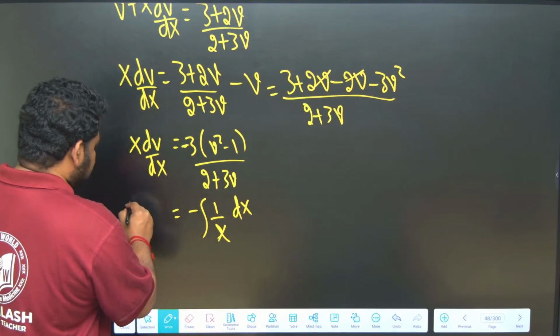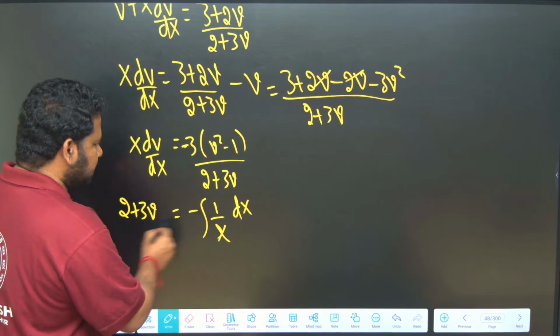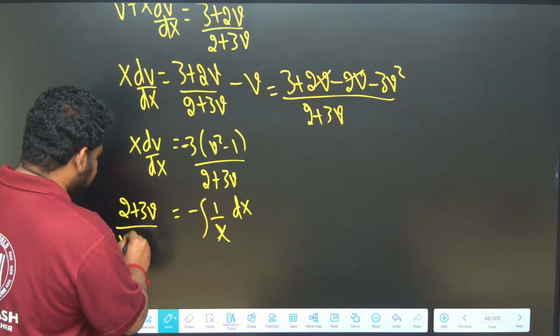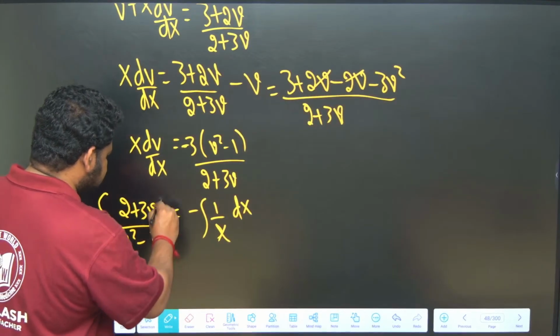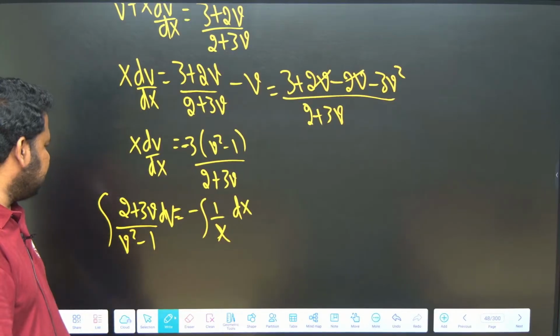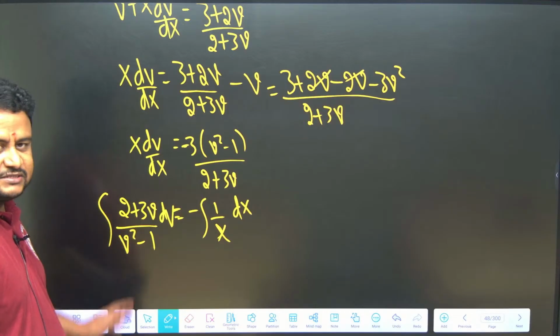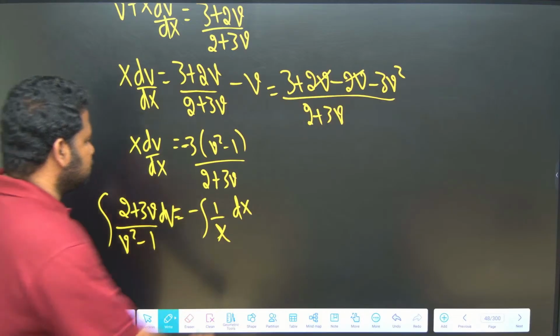This will become 2 plus 3v divided by v square minus 1, integral of dv. Okay, this is dv. This is what I have. Clear? 2 plus 3v will come up. Now if I separate and divide it, I will get the integral. So let me integrate it here.